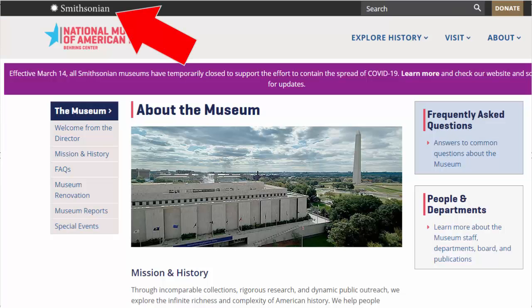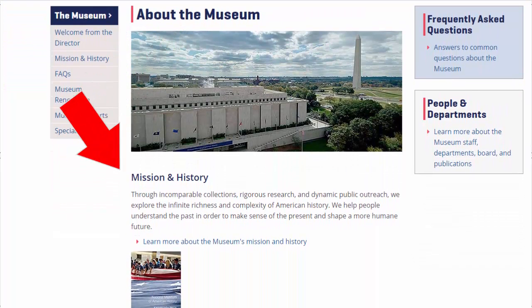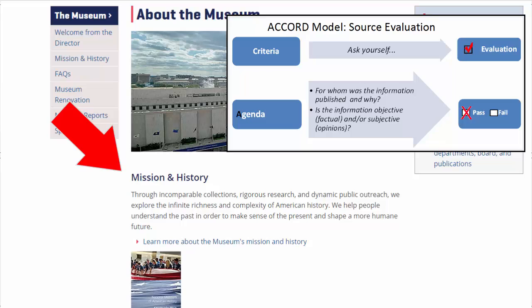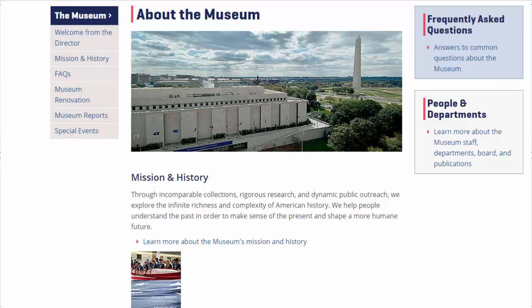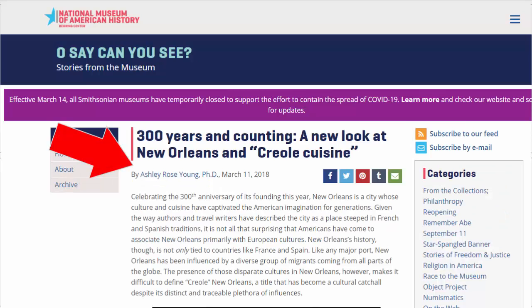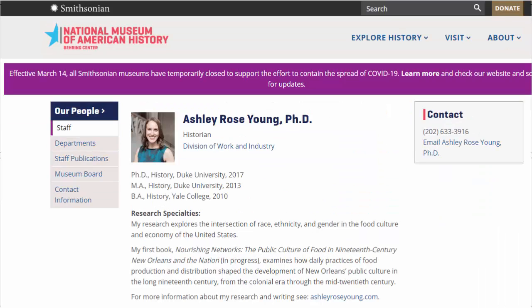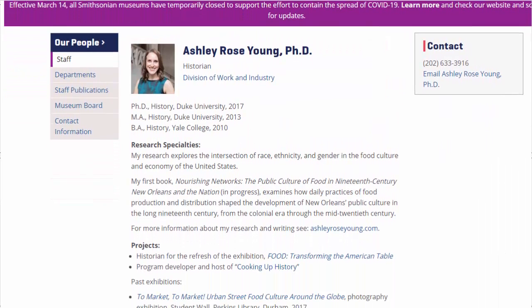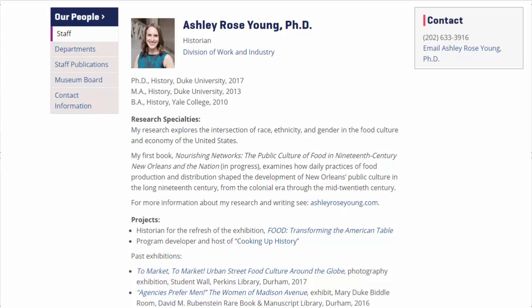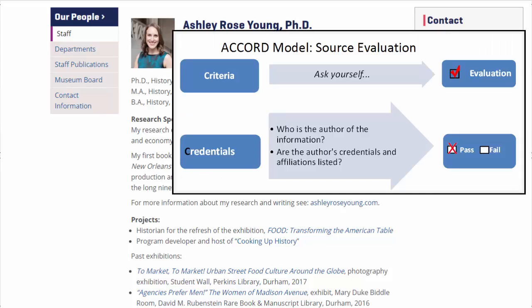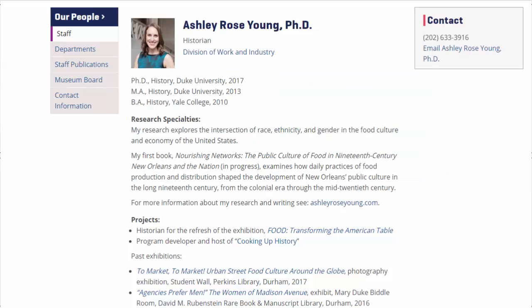Look! Now I can see this museum is part of the Smithsonian Museum system, and its mission confirms that the agenda of the site is to inform people about the richness and complexity of American history. Let's go back to learn about the author. I can see that the author is Ashley Rose Young, and she has a PhD. I'm going to click on her name, and there's her full bio. Her PhD is in history, and she has a robust and relevant professional biography. I'm going to say that she has passed the credentials evaluation.